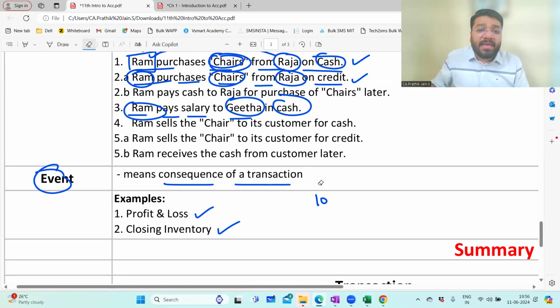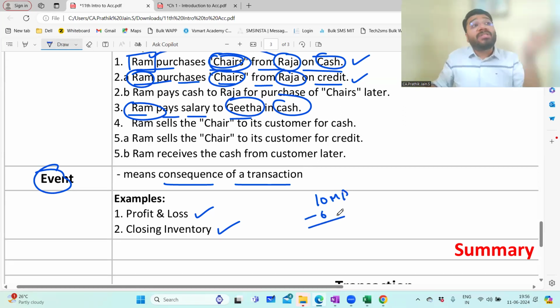In the example that we gave yesterday, you purchased 10 mobile phones. In that, how many mobile phones did we sell? 6 we sold. So how much is the balance in hand? 4. So buying of mobile phones is a transaction. Selling of mobile phones is a transaction.